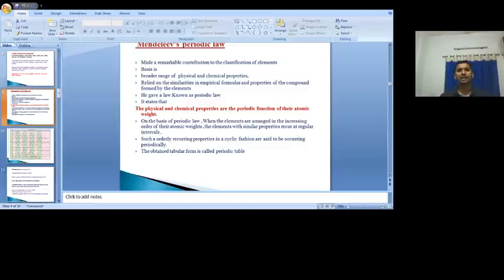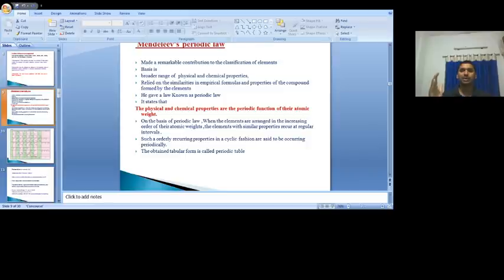That is Mendeleev's periodic law. That means when we are arranging the elements in the increasing order of their atomic weight, the elements with similar properties reoccur at regular intervals. So that is the concept of Mendeleev's periodic law. When we are arranging the elements in the increasing order of their atomic weight.